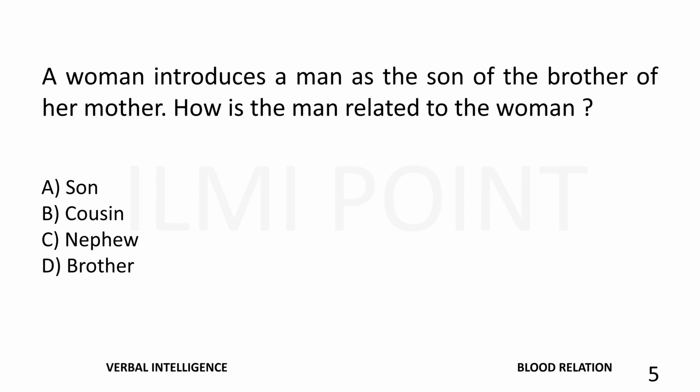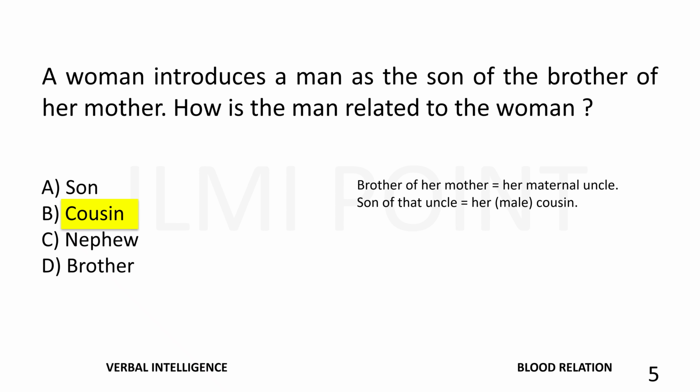A woman introduces a man as the son of the brother of her mother. How is the man related to the woman? The right answer is cousin. Brother of her mother is equal to her maternal uncle, and son of that uncle is equal to her male cousin. So the man is the cousin of the woman.